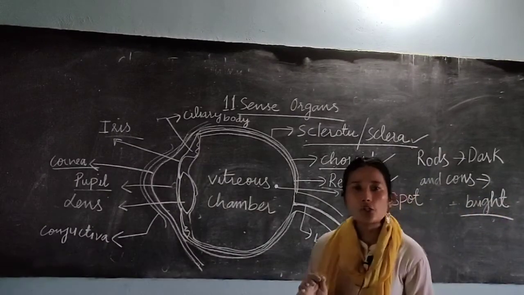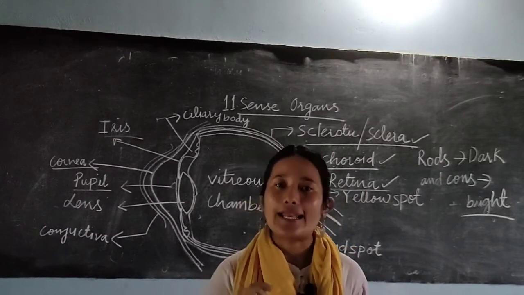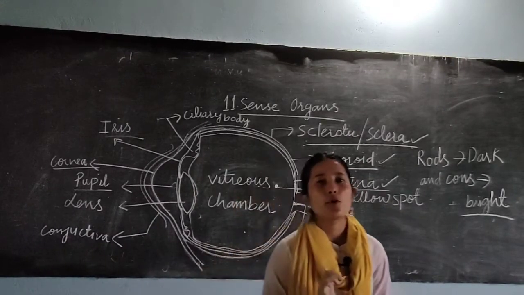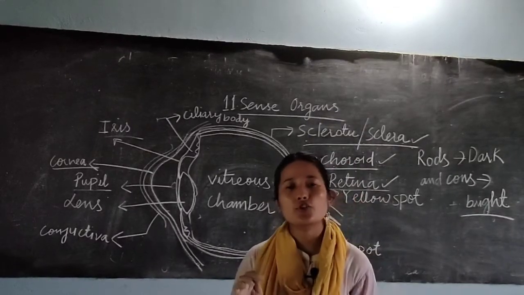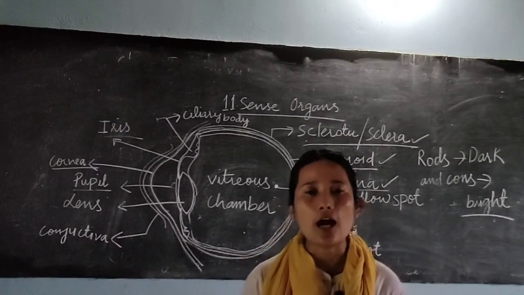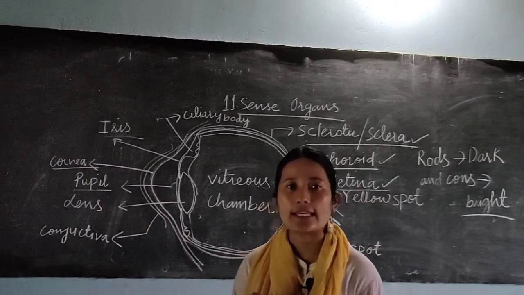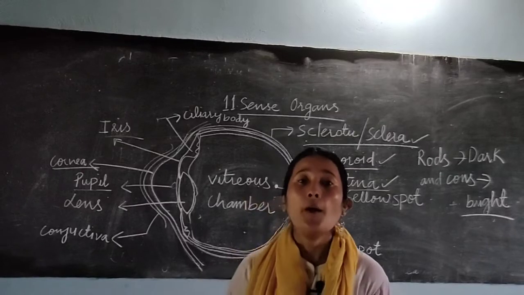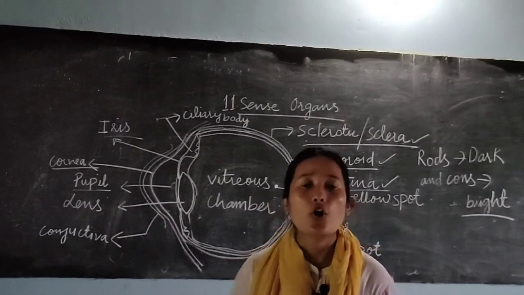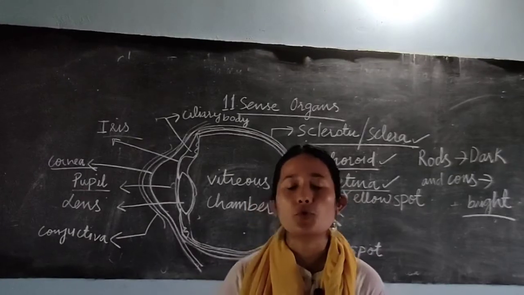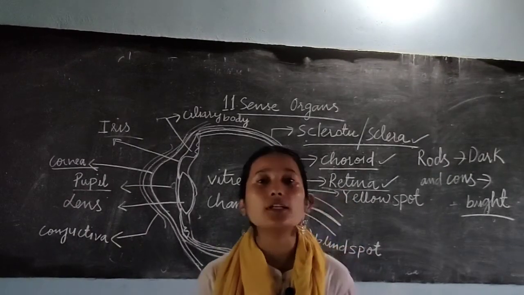In the night, when you are able to visualize the things around you, that is because of the response of rod cells. Rod cells help us visualize things in a dark room, whereas cones help us visualize bright colors. Cones are only sensitive towards bright light, whereas rods are sensitive towards dim light.